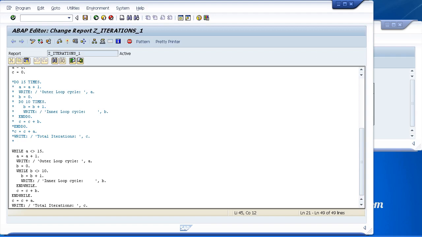So first of all, let's have a look at how we terminate the processing of a loop. And the first statement we're going to discuss is the continue statement. Now this allows us to terminate a loop pass unconditionally. And you'll see when we take a look at the syntax that there are no conditions added to the statement itself.